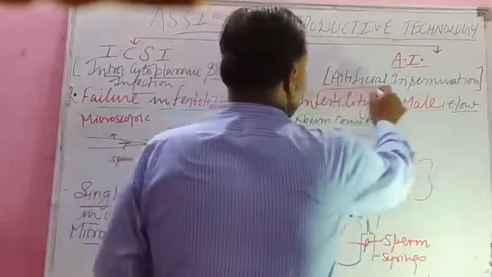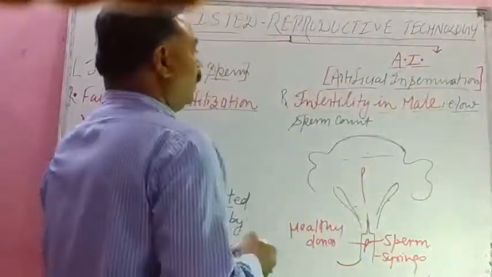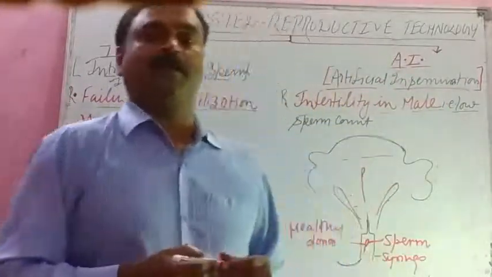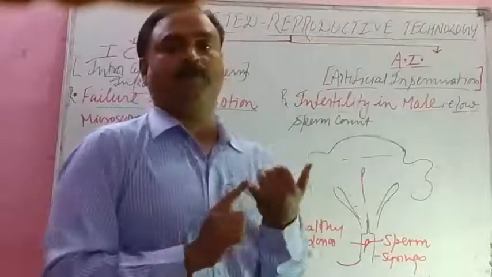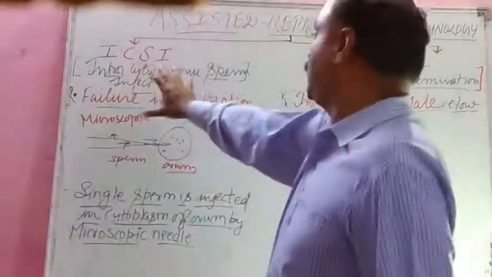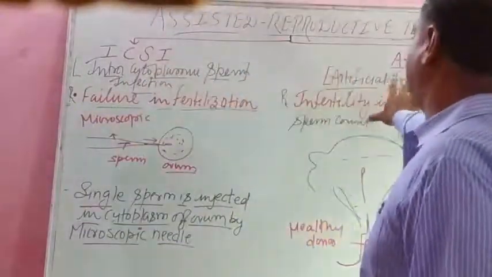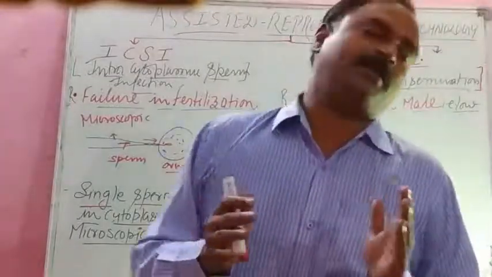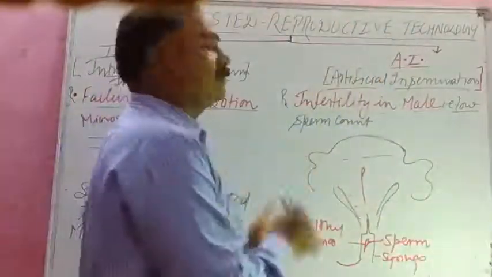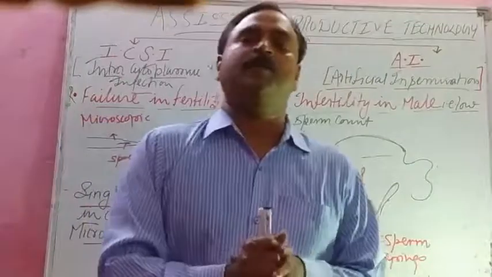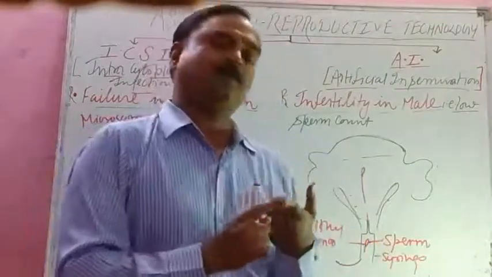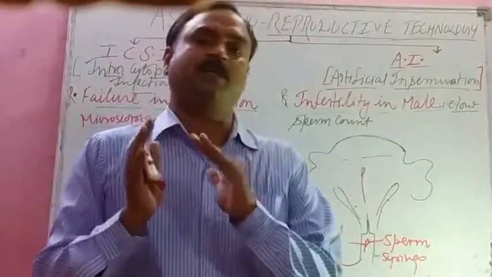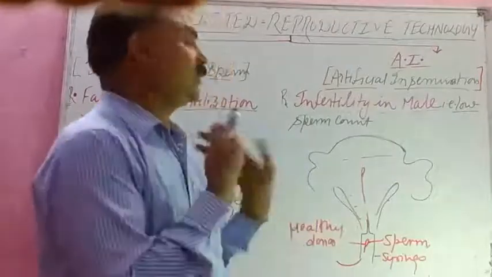So this is called artificial insemination, and the reason is infertility in the male or low sperm count. So student, these are the two, ICSI and artificial insemination. In this way we complete the major part of this chapter, but two more are remaining, that is amniocentesis, and there are some sexually transmitted diseases that we will study after this.